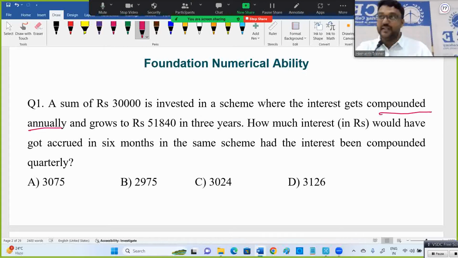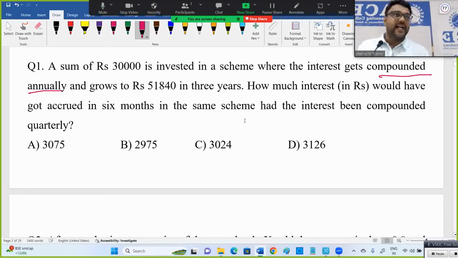Suppose you people are not strong in simple interest and compound interest. Please search in your group for the video related to simple interest and compound interest, already shared. Two parts are there. The first part is basic, the second part is related to compound interest. Complete it please. Without that knowledge, it's not easy. I believe everybody has certain knowledge in every topic we're discussing as you come to final year. If you are not strong in any topic, almost all these topic videos are in my Telegram group, or you can see them in your WhatsApp group, Telegram group aptitude Hemant, or maybe on my YouTube channel. Learn that. Without that it's not easy, right?